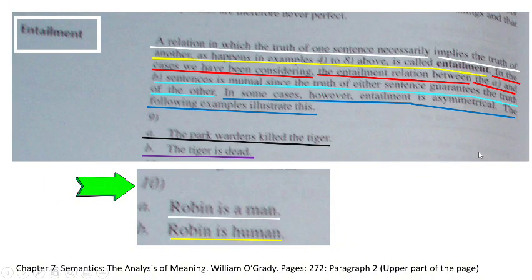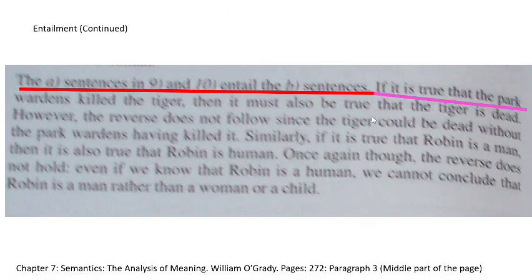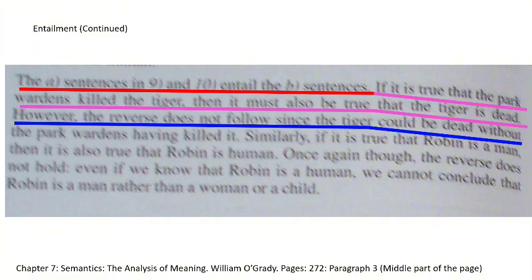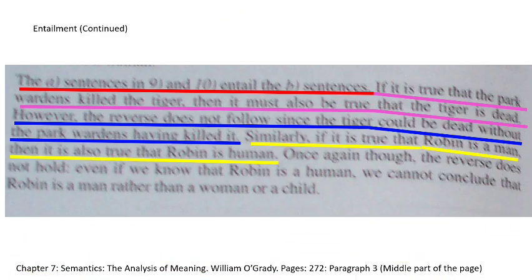Example 10. 10a. Robin is a man. 10b. Robin is human. The A sentences in 9 and 10 entail the B sentences. If it is true that the park wardens killed the tiger, then it must also be true that the tiger is dead. However, the reverse does not follow, since the tiger could be dead without the park wardens having killed it.